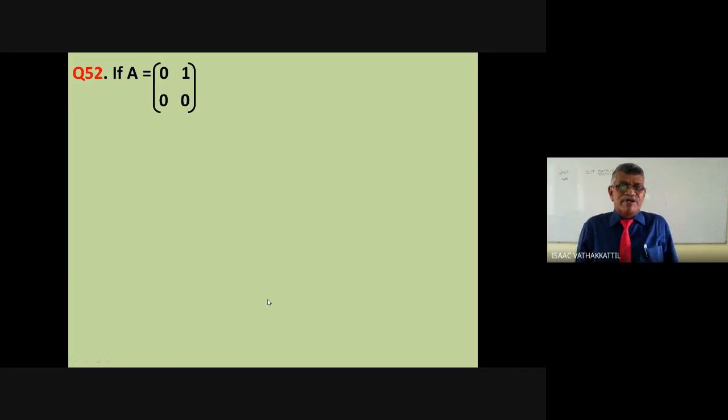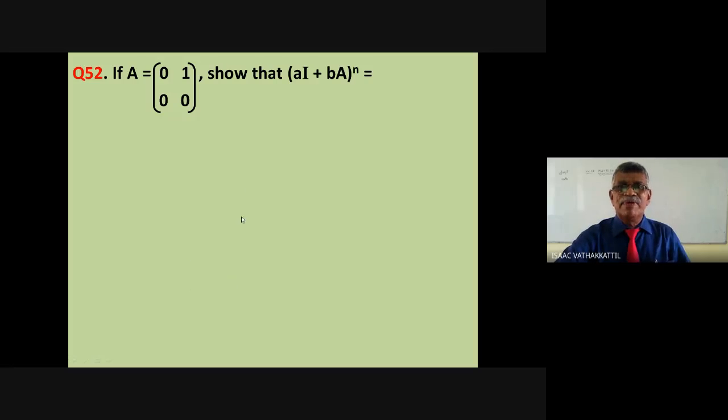Now I'm going to have a different one. When A is equal to [0, 1; 0, 0], show that (aI + bA)^n equal to a^n I plus n a^(n-1) b A. I'm not asking to prove by PMI. If you have some other method, because you know the binomial theorem can be applied here also, because a is a real number, b is a real number. I is the identity matrix of order 2 here. A is a given matrix [0, 1; 0, 0].